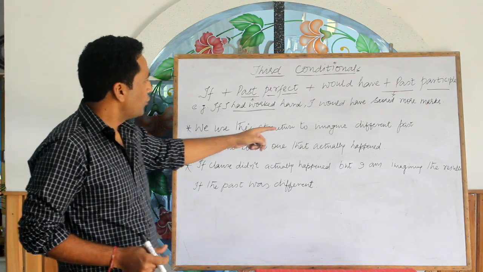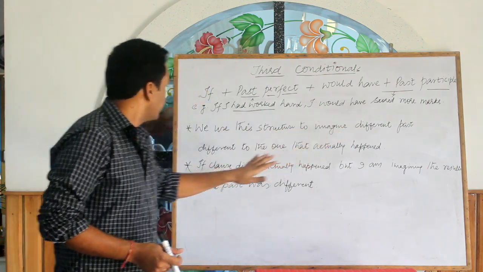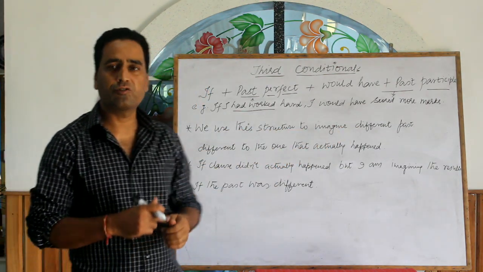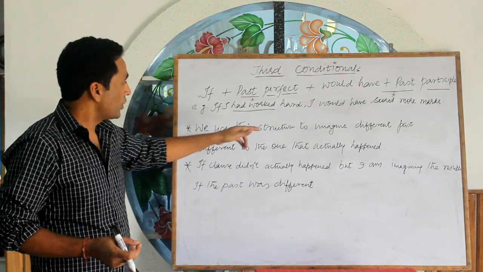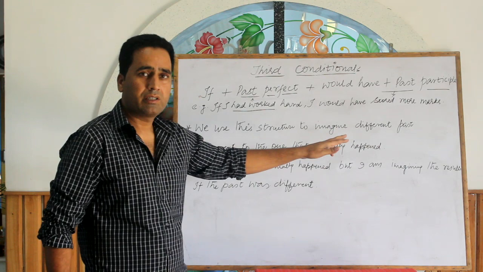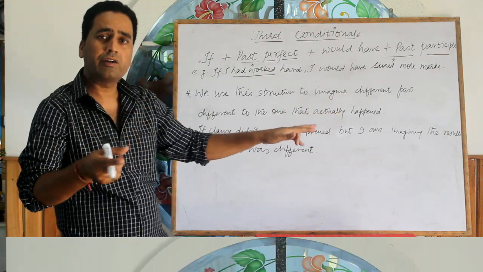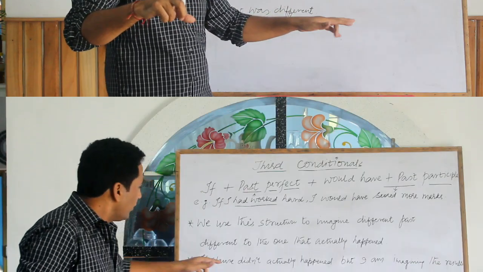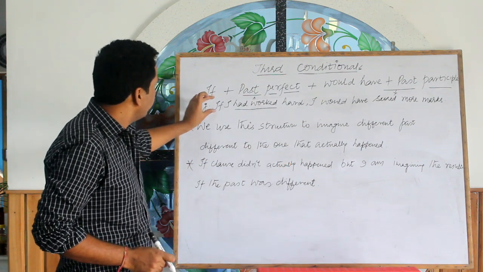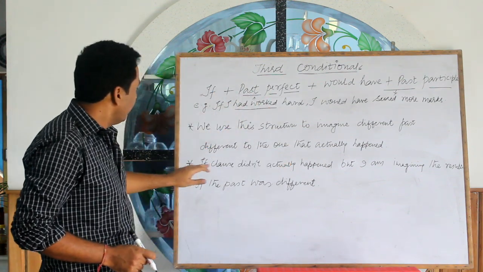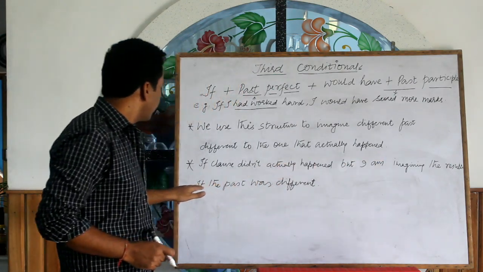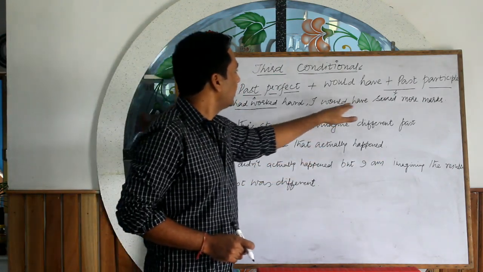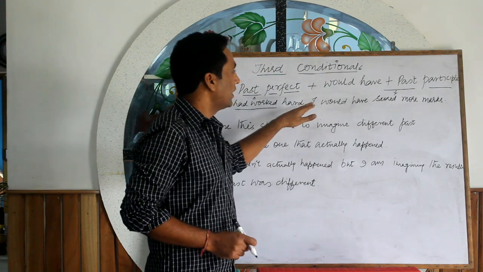We use this structure to imagine a different past, different to the one that actually happened. The if clause didn't actually happen, but I am imagining the results if the past was different.